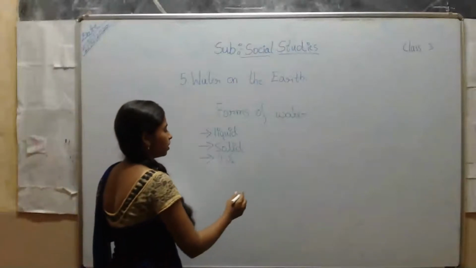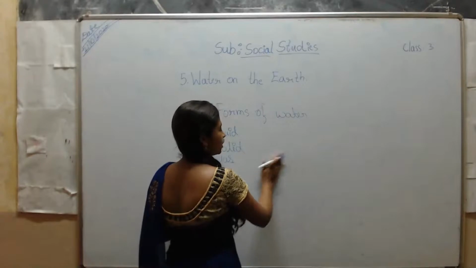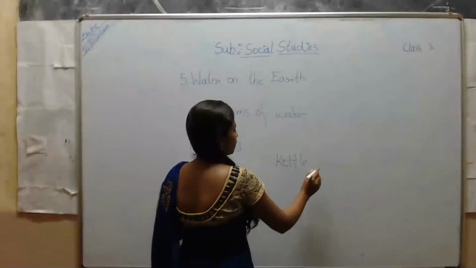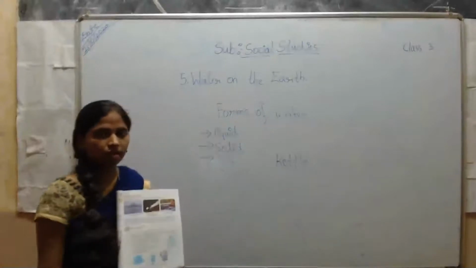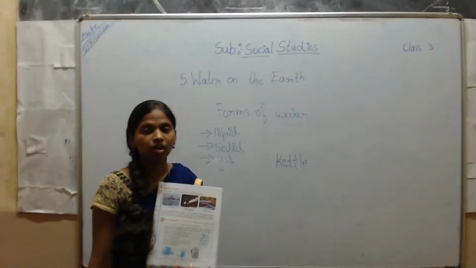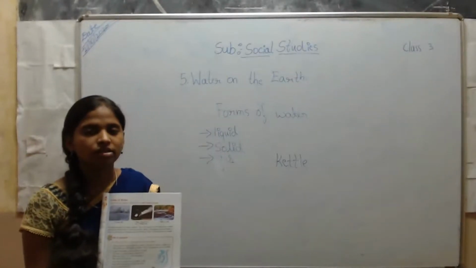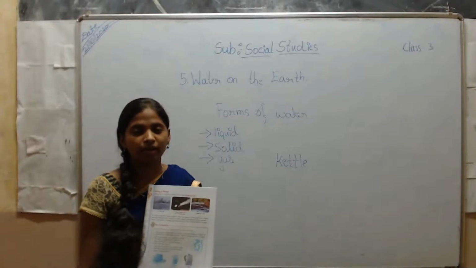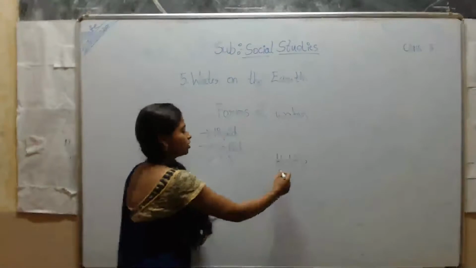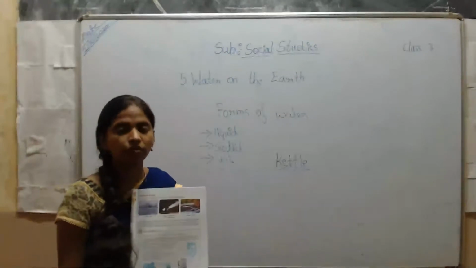Think of a tea kettle. You might have observed a steam coming out of that kettle. Why? Yes, the water is getting evaporated. That evaporation is the gaseous form of water.